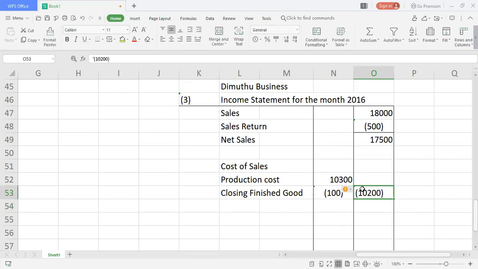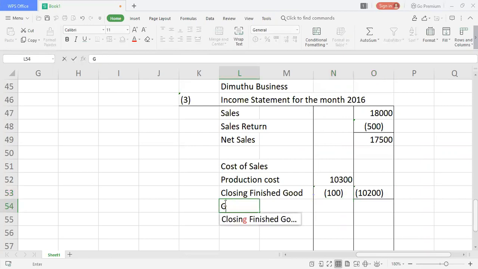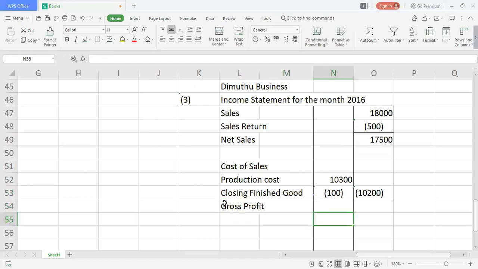So when I deduct my cost of sales from net sales, I'll be getting gross profit. So I'm going to write gross profit. How much is my gross profit? 17,500 minus 10,200 will give me 7,300.